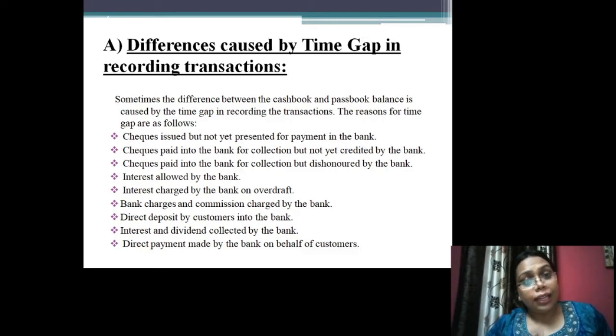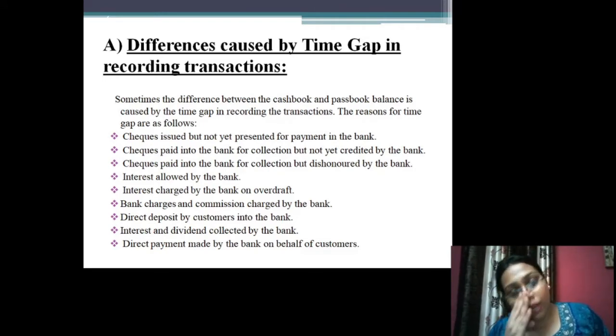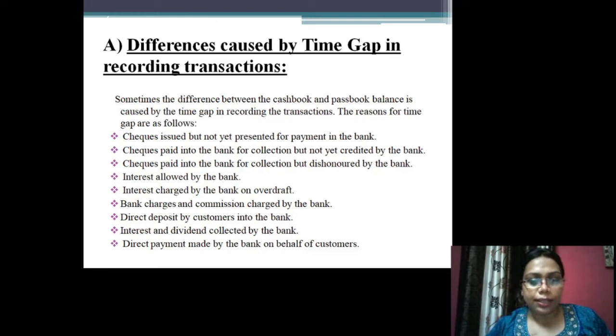So again, I will not be able to show these bank charges or commission charges in my cash book until I receive any notification of debiting from my account. So in this case, the cash book will have a different balance and the passbook will have a different balance. Why? Because the amount has been deducted from my account, so it will be shown in the passbook. But at the same time, I have no notification about this, so it will not be shown in my cash book.